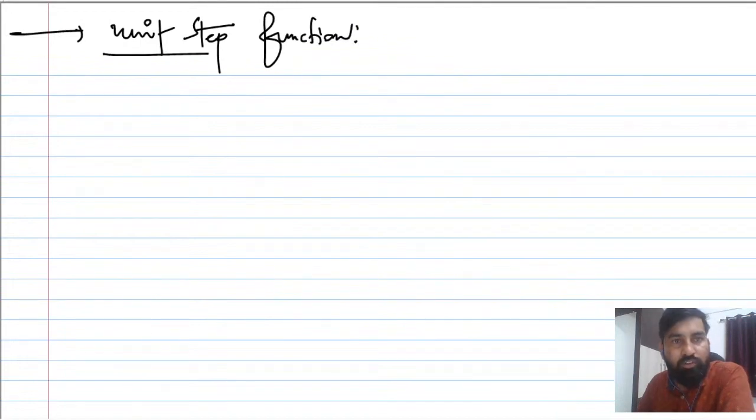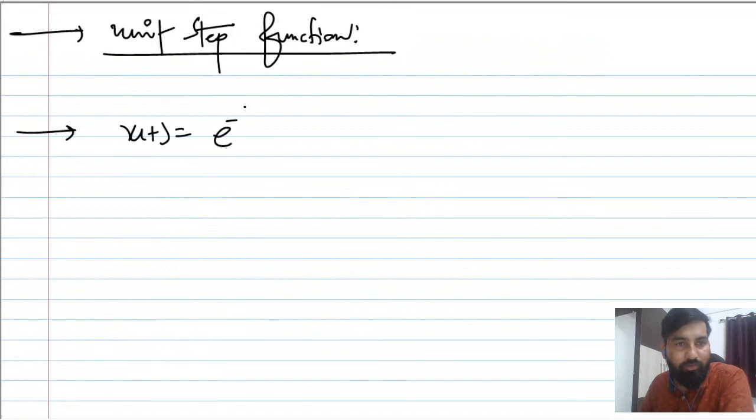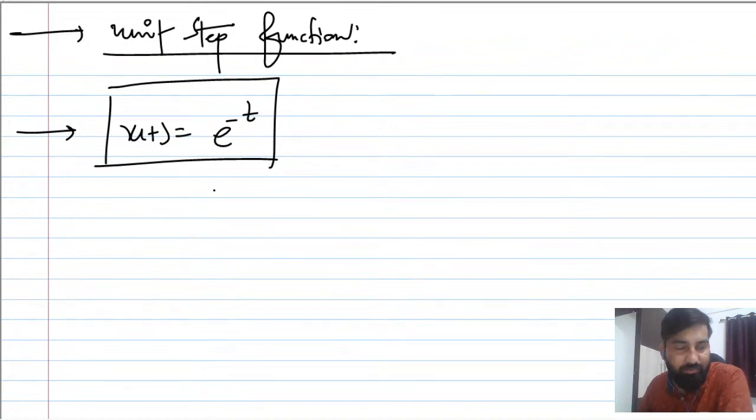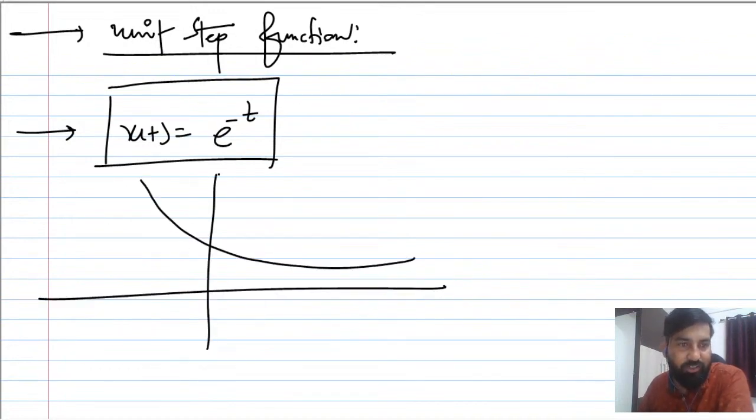Suppose we have a signal of this kind, an exponential signal. Suppose x of t is given as e raised to the power minus t. This signal will go like this. It is decaying exponentially. If you put t equal to 0, it becomes 1, and it extends from minus infinity to plus infinity.